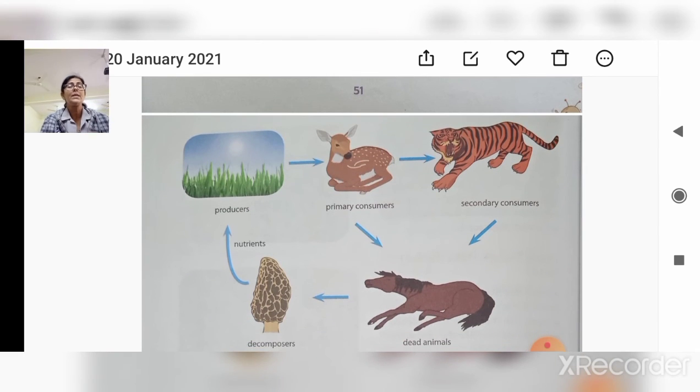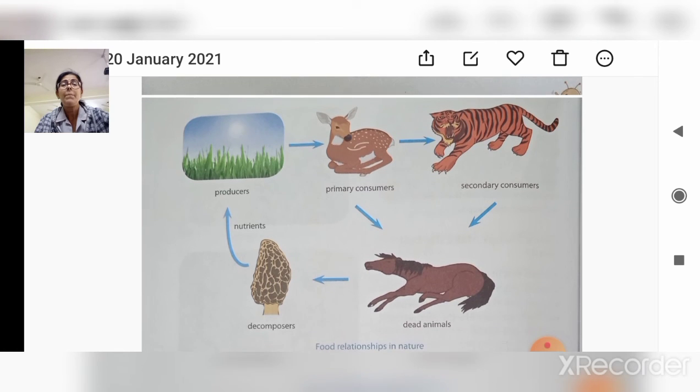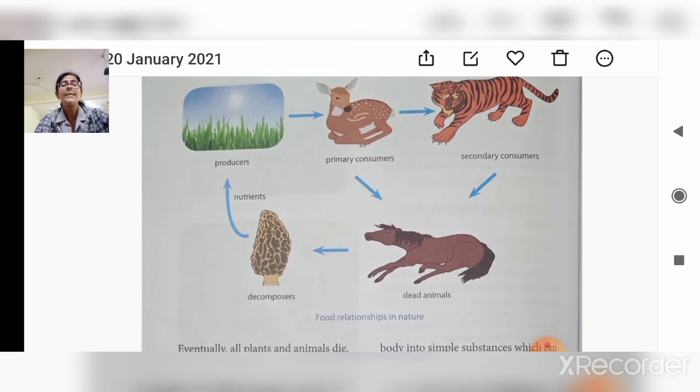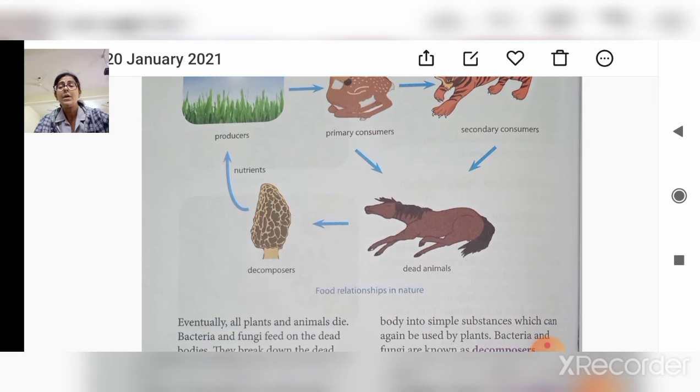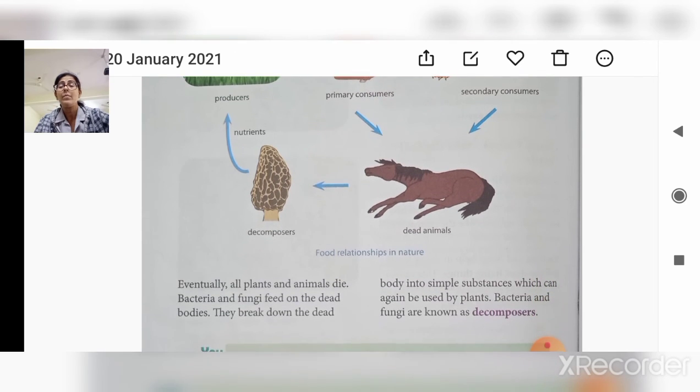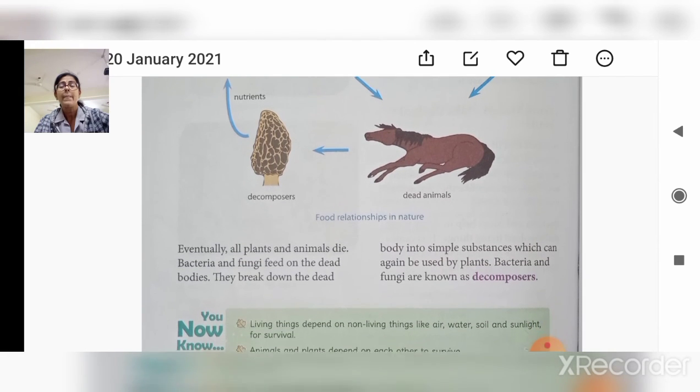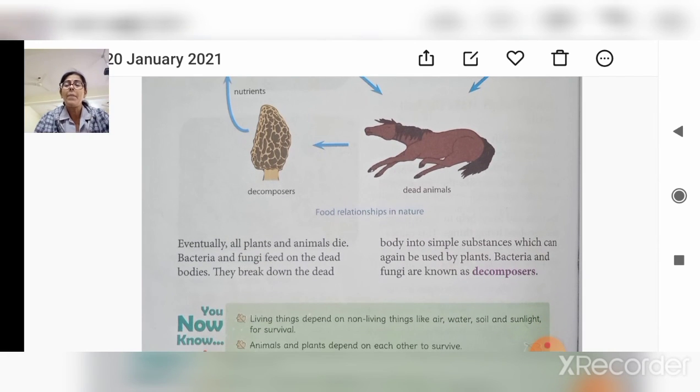Here you can see the picture of a food chain: plants, then primary consumers, then secondary consumers. Here you can see decomposition of dead animals. Eventually all plants and animals die. Bacteria and fungi feed on the dead bodies.